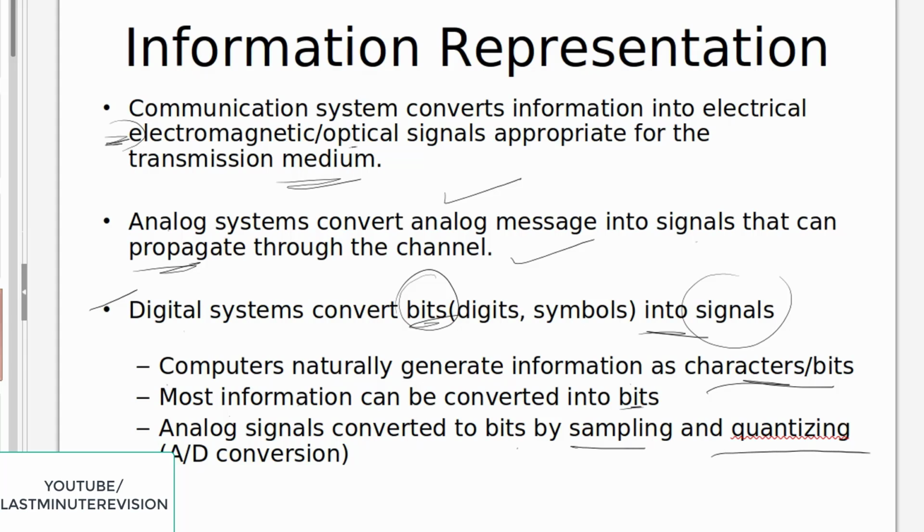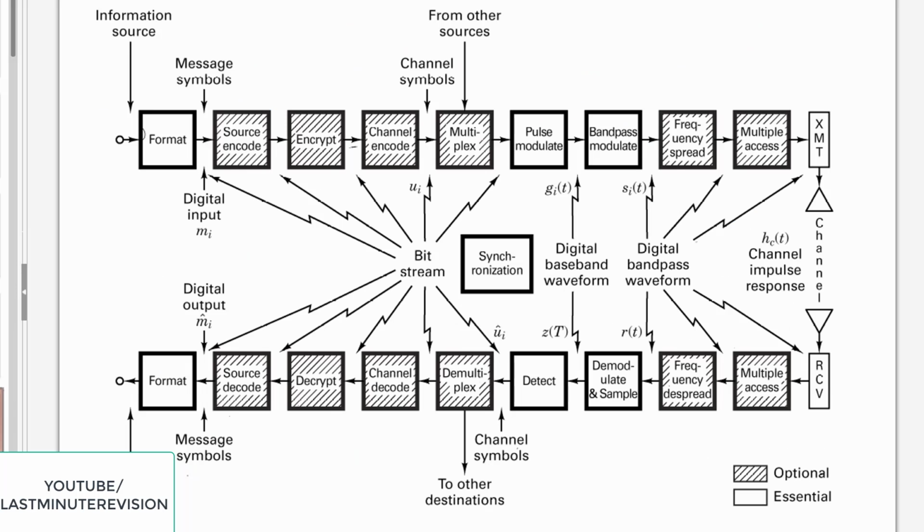If you want to convert the analog signal into a digital signal, then you have to implement these two techniques that are called sampling and quantizing. With the help of these techniques you can convert the analog signal into a digital signal. Now let us see this slide. In this slide you can understand how the process is taking place.